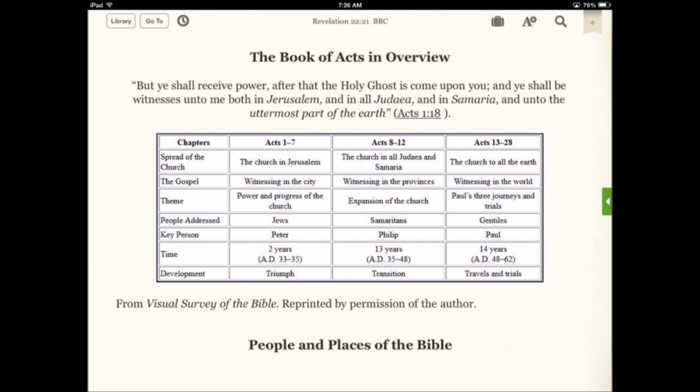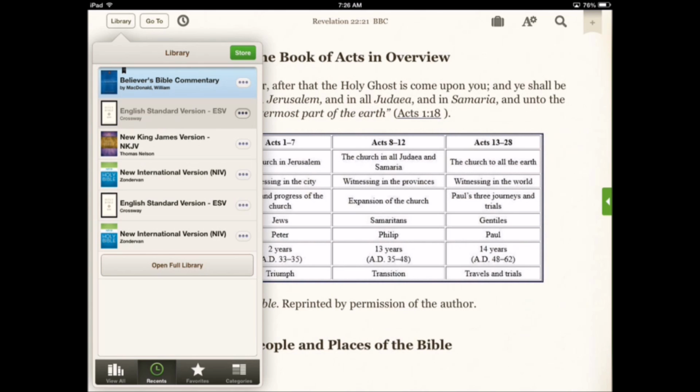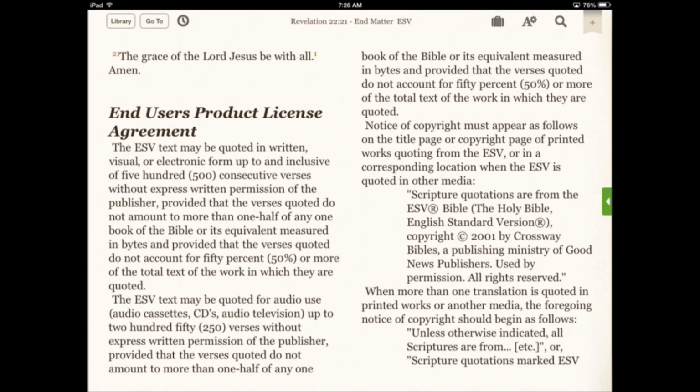As you can see, the Believer's Bible Commentary is an outstanding resource for Bible study.